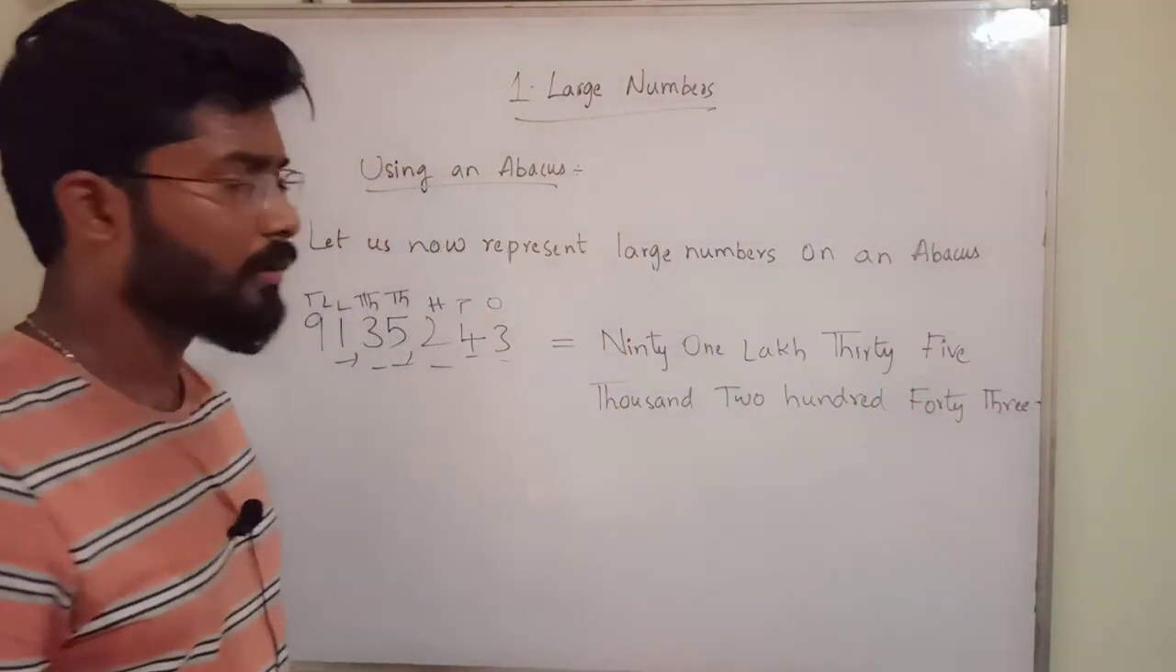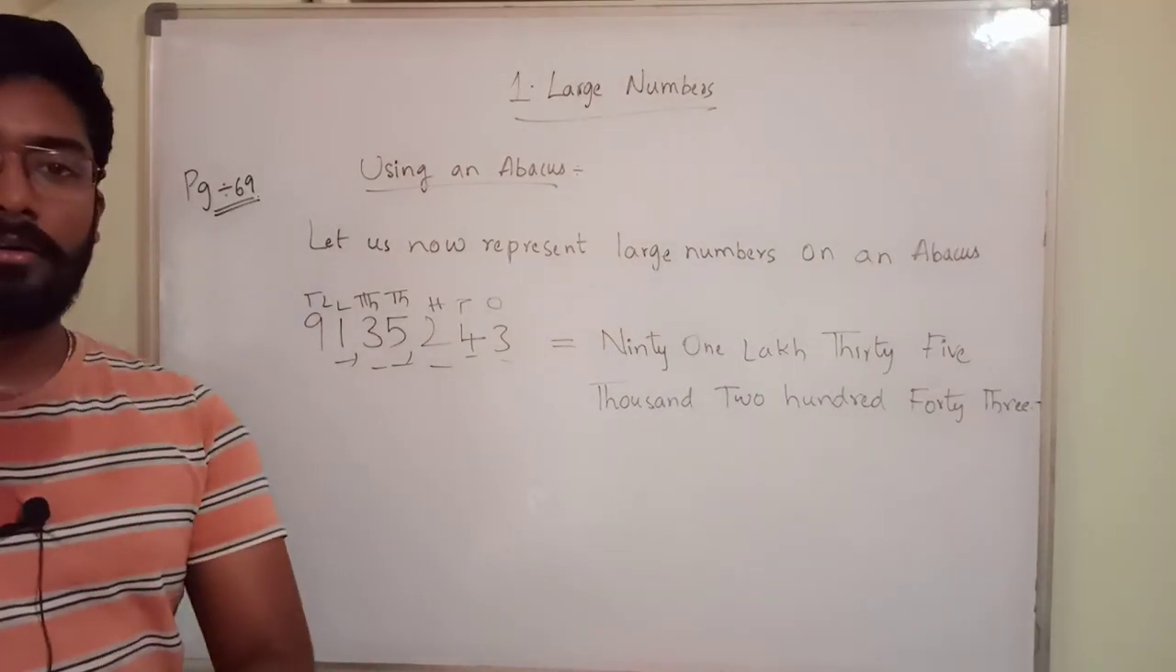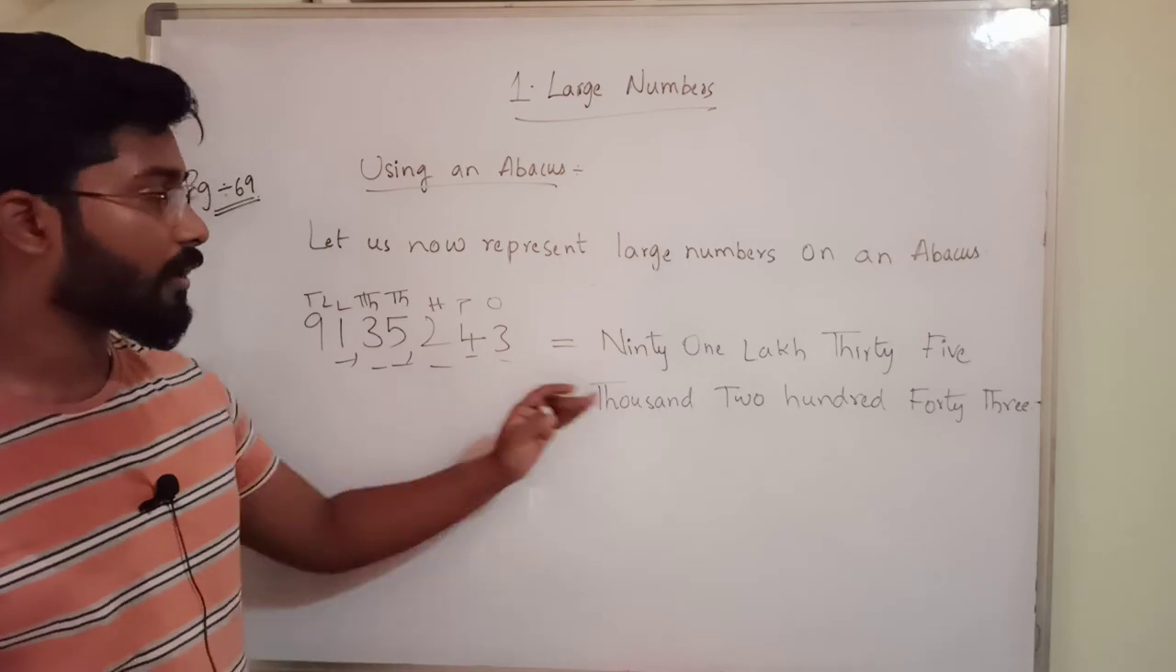This is the number. Just count the number of beads in that rod, write it below, then write the number in word form. That's all.